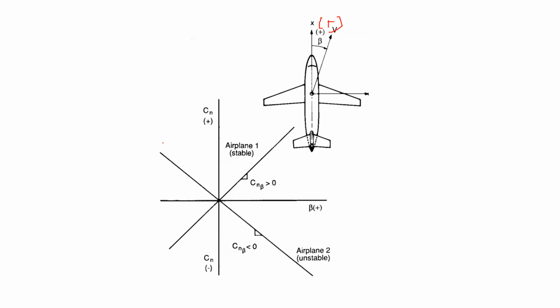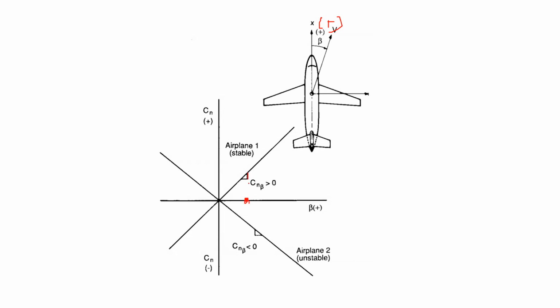So for a positive beta, your aircraft should generate a positive yawing moment or a negative yawing moment? For a positive side slip angle, your aircraft should generate a positive yawing moment or a negative one? Positive yawing, sir. Positive.